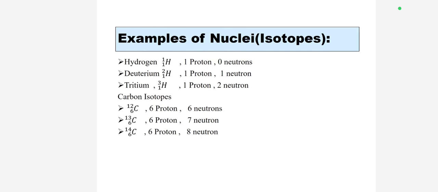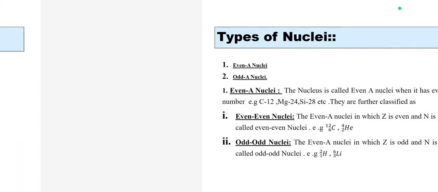Examples of nuclei isotopes. For example, hydrogen has 3 isotopes: hydrogen-1 with 1 proton and 0 neutrons, deuterium (H-2) with 1 proton and 1 neutron, and tritium (H-3) with 1 proton and 2 neutrons. Carbon isotopes: carbon-12 has 6 protons and 6 neutrons, carbon-13 has 6 protons and 7 neutrons, and carbon-14 has 6 protons and 8 neutrons.